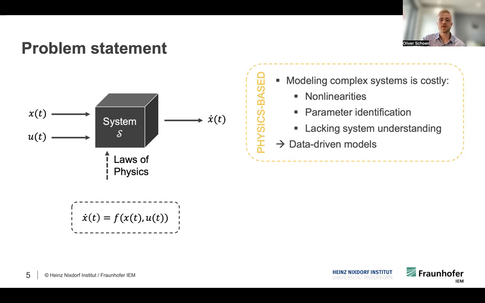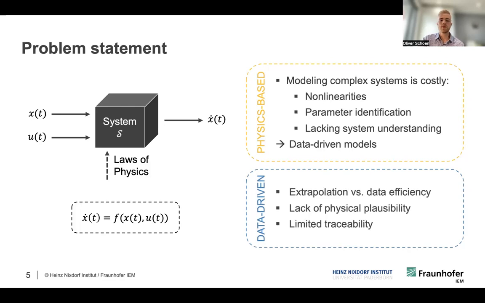Therefore, engineers nowadays often resort to data-driven alternatives. But for these, we have the problem that we cannot train accurate models that extrapolate well on very little data. One cause for this is also that we don't respect any fundamental laws of physics, which we will refer to as physical plausibility.